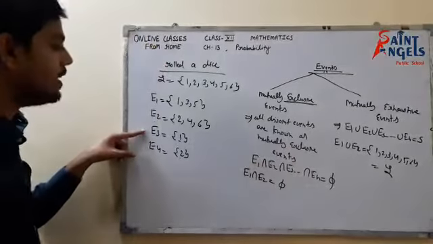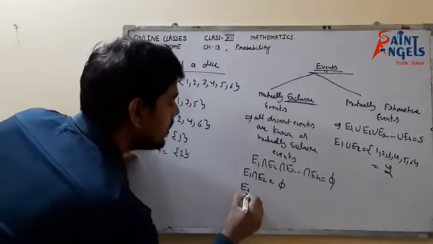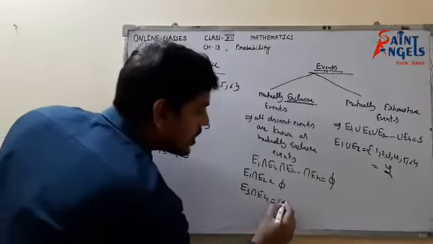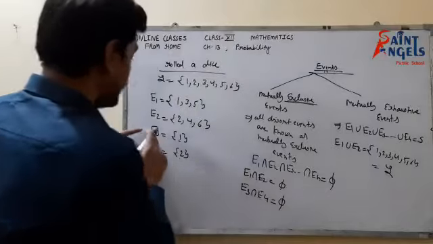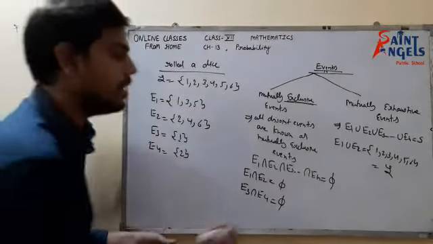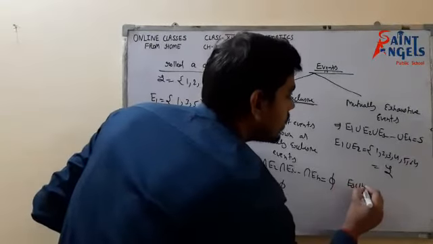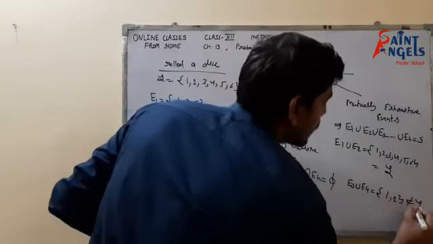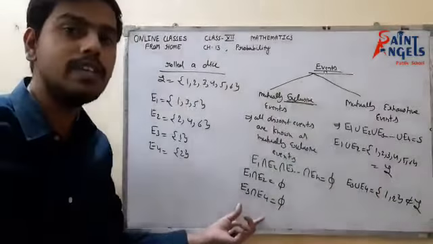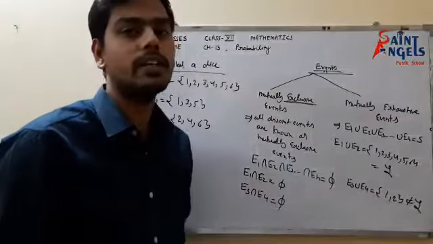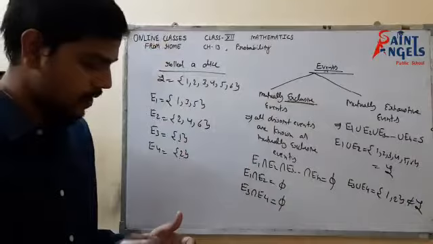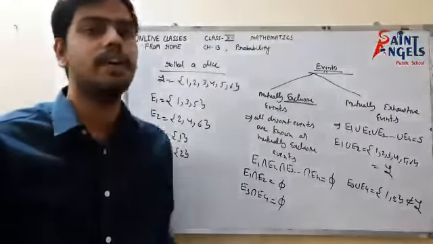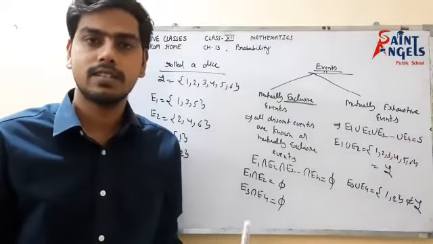Now for events E3 and E4, E3 intersection E4: is there anything common between these two events? No, so they are mutually exclusive. But E3 union E4 gives us 1, 2, which is not equal to the sample space. So E3 and E4 are mutually exclusive, but they are not mutually exhaustive. So these were the types of events which we need to understand. The next type is independent events, which we will study in exercise 13.2.